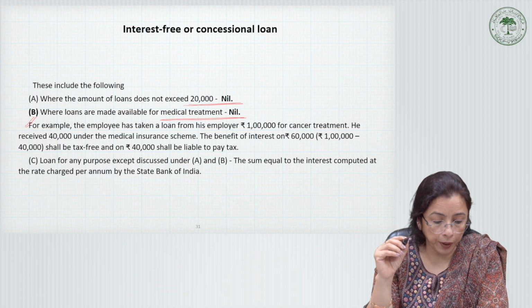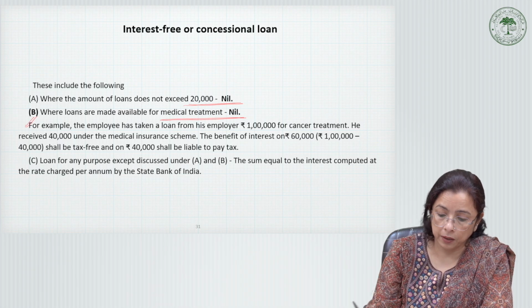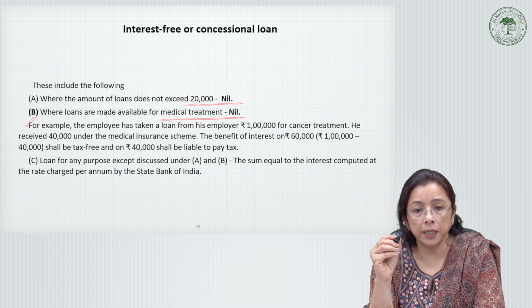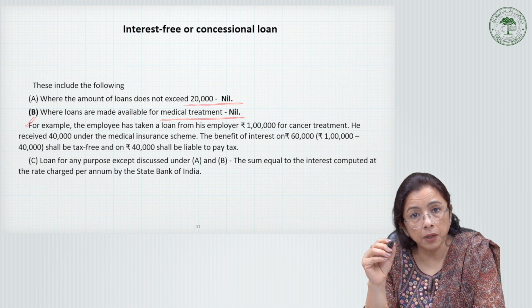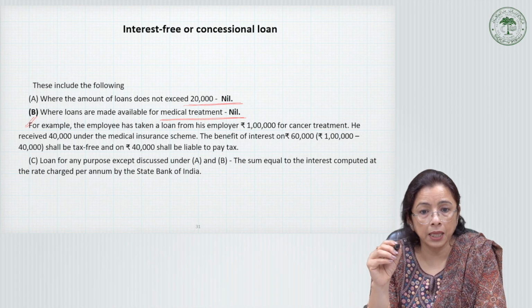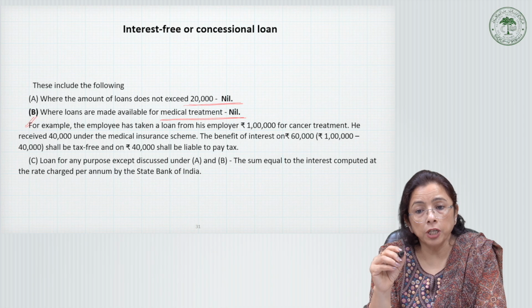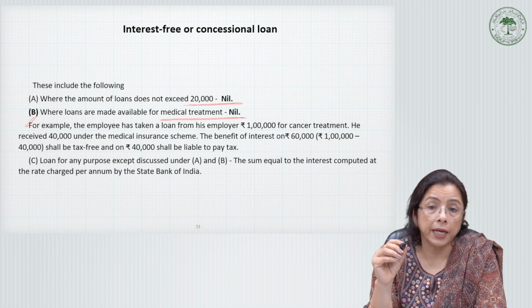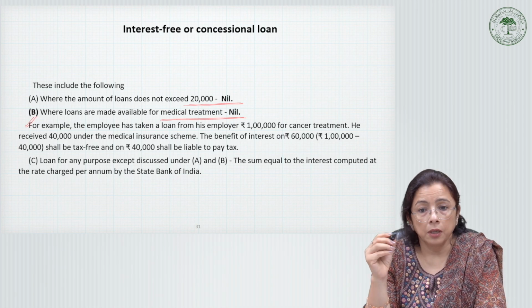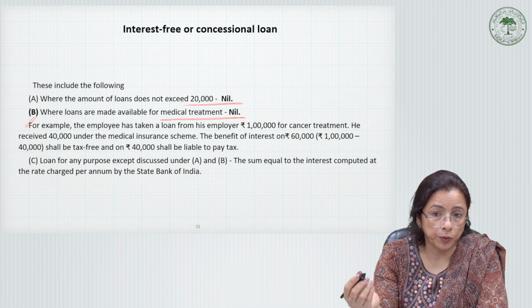It has to be the same purpose that has been advanced, and the interest shall be computed on the maximum outstanding monthly balance, less the interest, if any, actually paid by the employee or any member of his household.